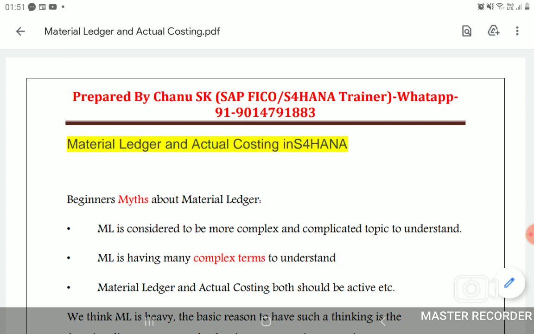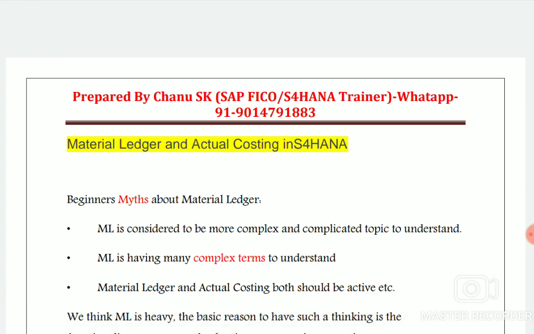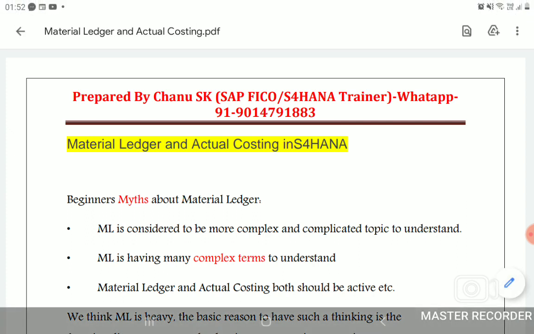Let's understand this concept. Before moving to this topic, I request those who are completely new to costing or controlling, and don't have any basic knowledge on the costing side, to please skip this video, because you won't understand anything. First learn the basic topics like cost centers, profit centers, internal orders, and cost elements. Once you have learned these, you can watch this video, and let's move to the topic without further delay.